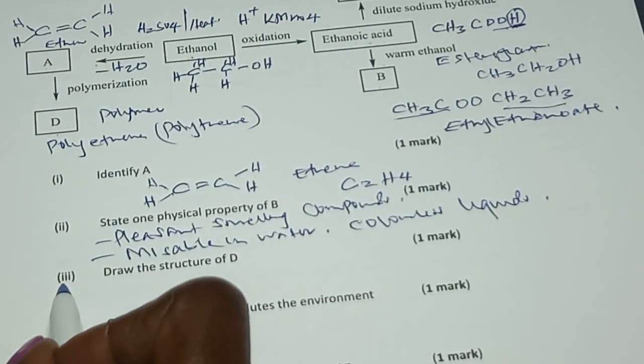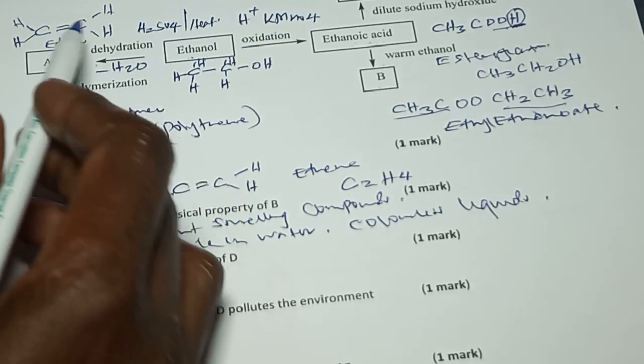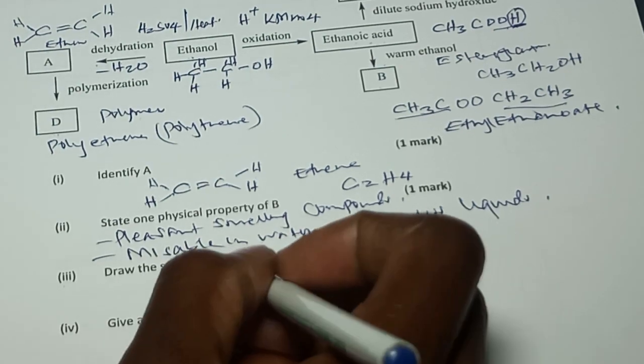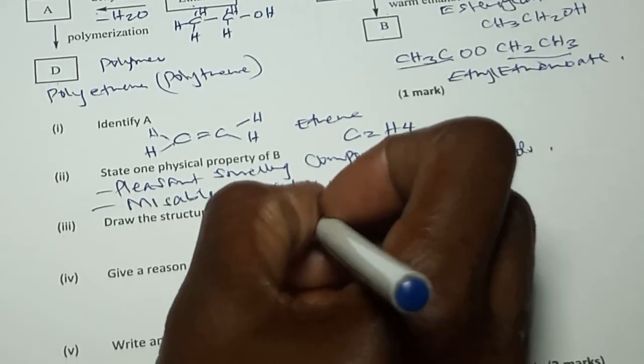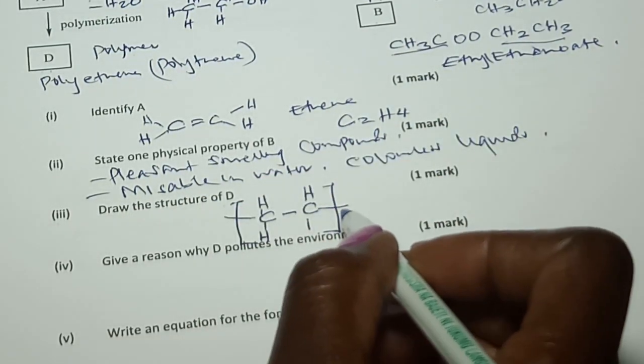Part 3, draw the structure of D. D is a polymer from the monomer ethene. So this is a polymerization reaction. So this is the general formula of a polymer of ethene. So this is simple, just write it where the number of monomers could be as many as possible.